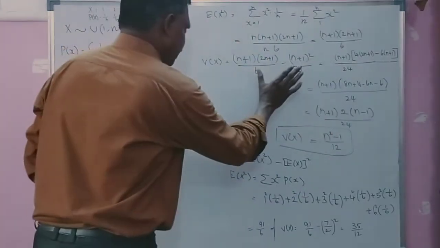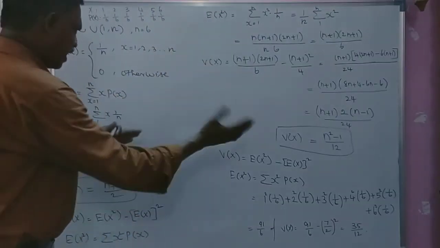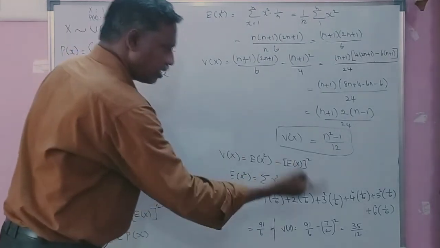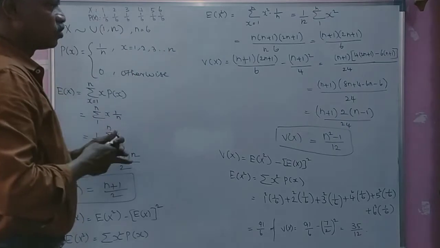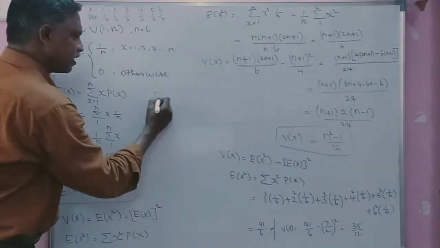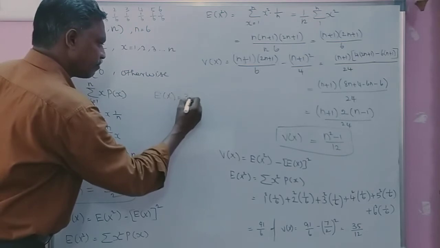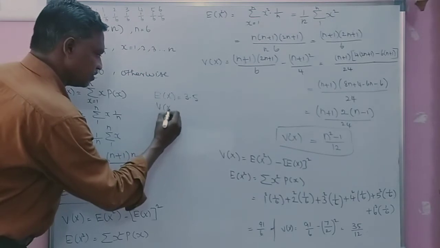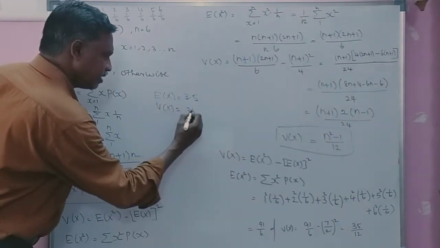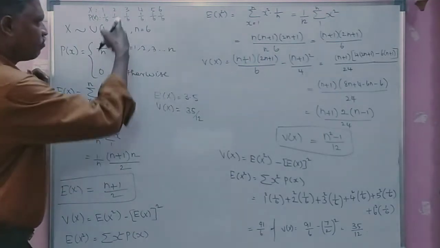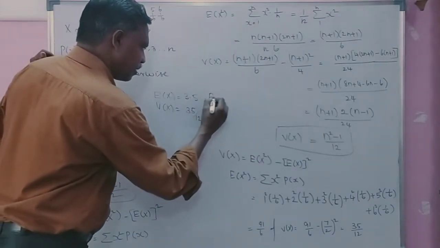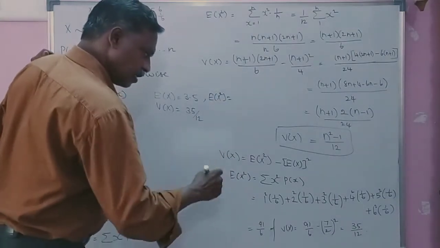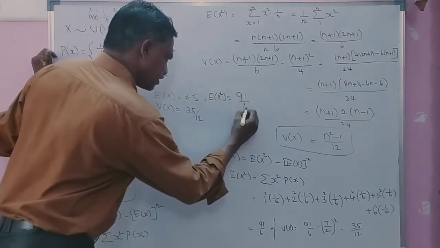Now, the expectation of x and the variance of x can be compared with the observed, calculated expected value and variance of x from this data. So from this data, we find expectation of x equal to 3.5. From this data, we find variance of x which is equal to 35 divided by 12. From this data, we find expectation of x square which is equal to 91 divided by 6.